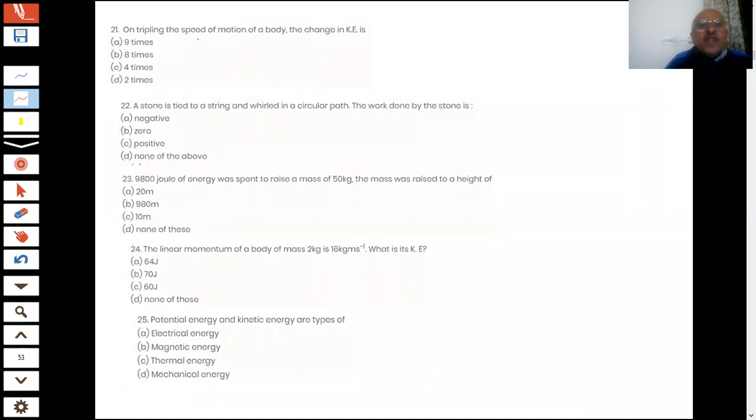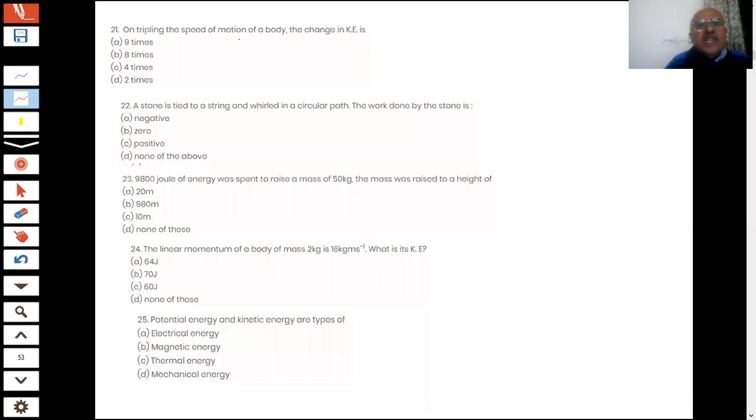On tripling the speed of motion of a body, the change in kinetic energy is? Sir, D part is the answer, 2 times.